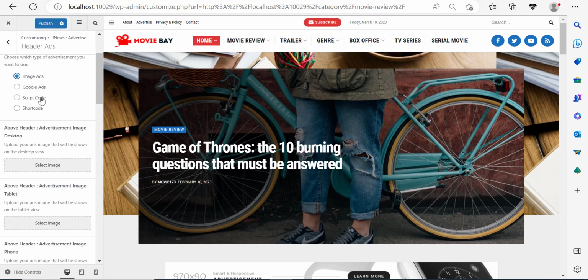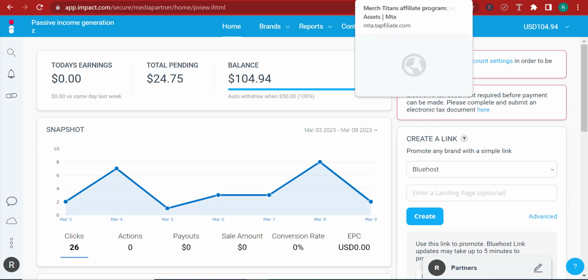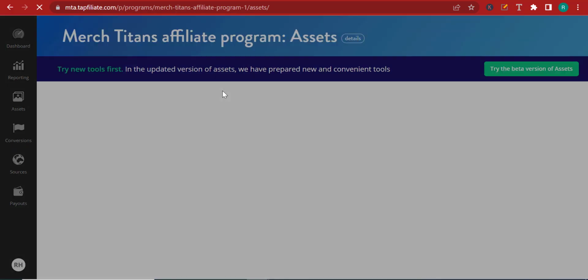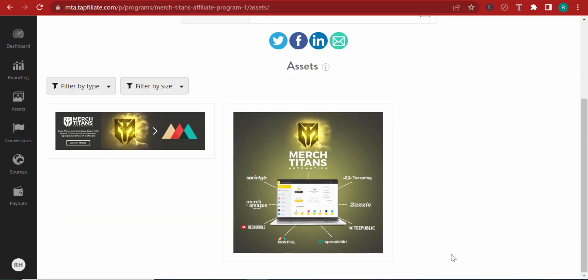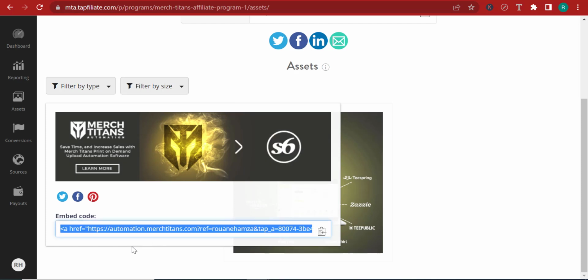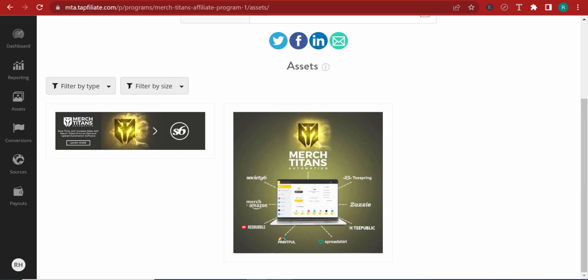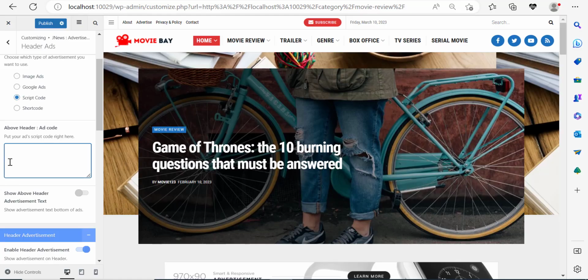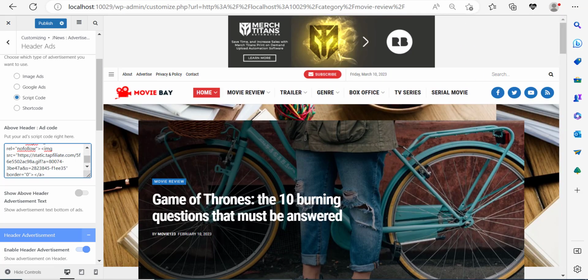Now, for this particular instance, I'm going to place a script code. How do I get a script code? Well, you have to log into your affiliate network or to where you're affiliated at. And right here, I'm an affiliate with Merge Titans Automation. So I'm going to go to Merge Titans Automation, and I'm going to take this script code. Now, the beautiful part about script code is that they contain your affiliate link, which means that if people click on that banner, you will be rewarded if they make a purchase without having to put any affiliate link. So here, I only have to place the script code, and right now the ad is going to be displayed at the top.